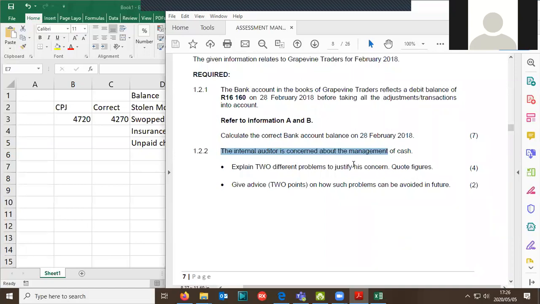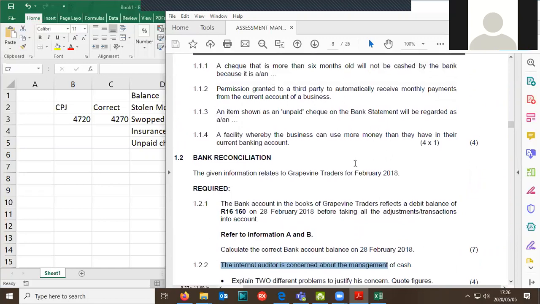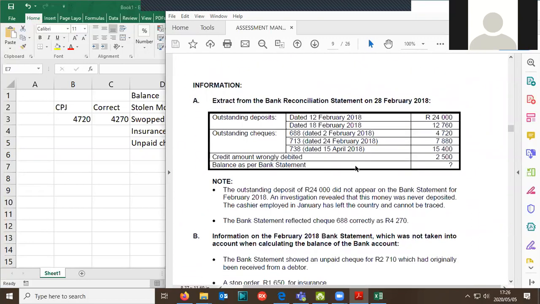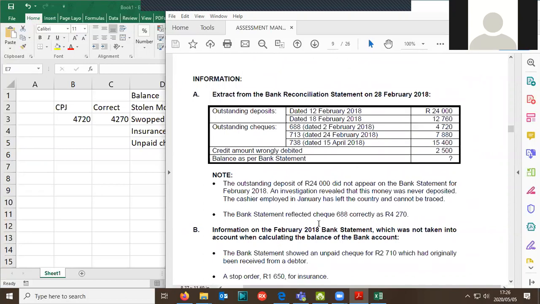Now, what do we mean with the rolling of cash? Right, let's just take a look. Oh, right, the other way. Let's just take a look. Here, we said 12,760 dated 18 February. Okay.